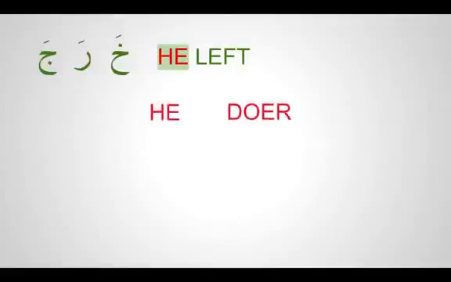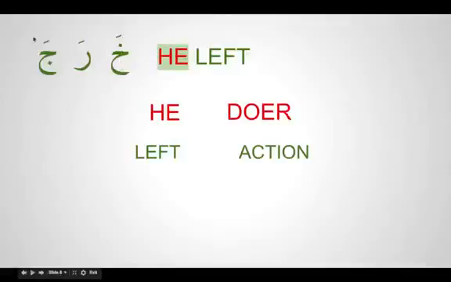In English translation, we use the pronoun he, and then we describe an action. But in Arabic, if we see what has been written here, we just say kharaja. He means huwa.